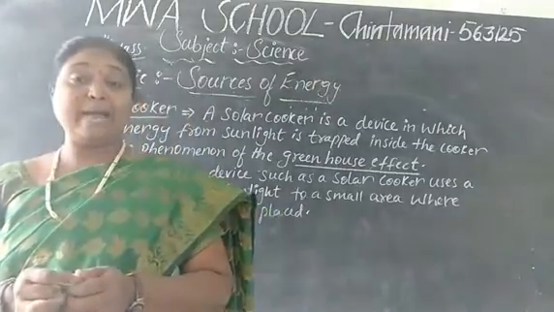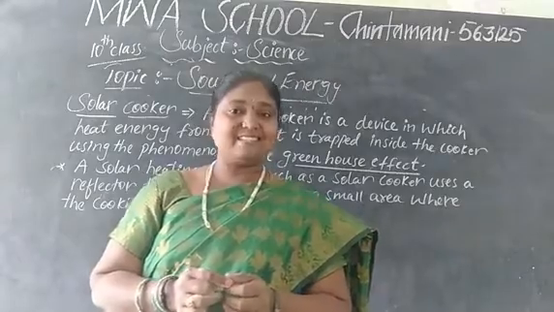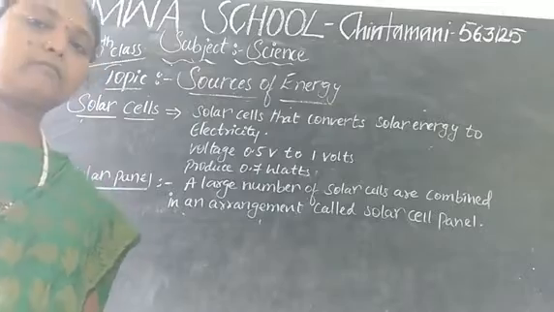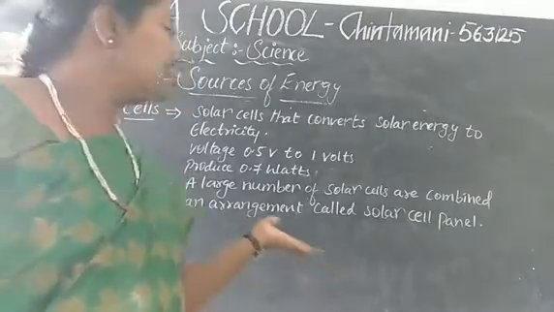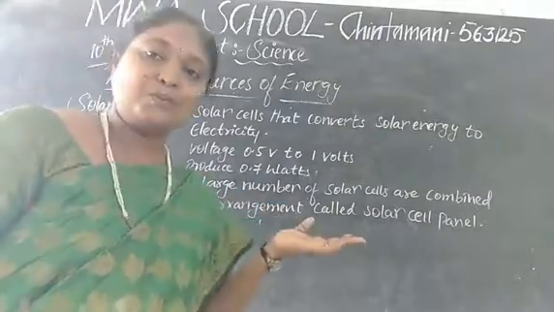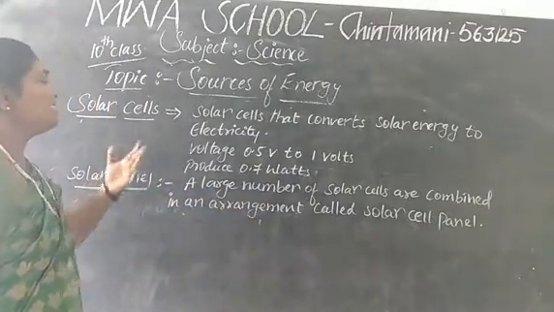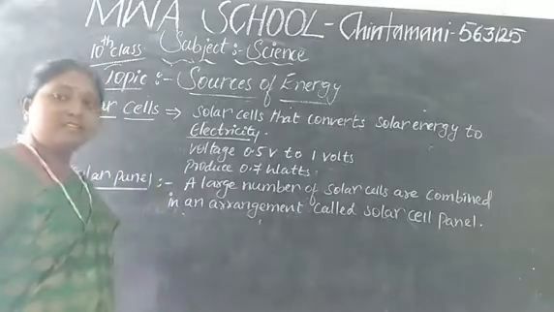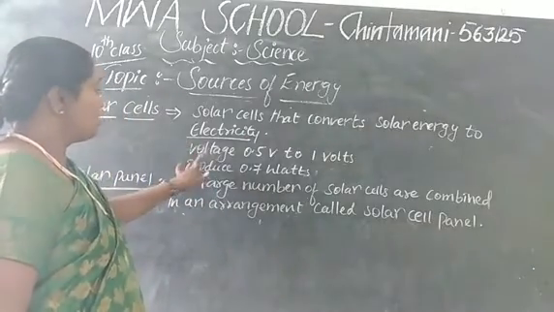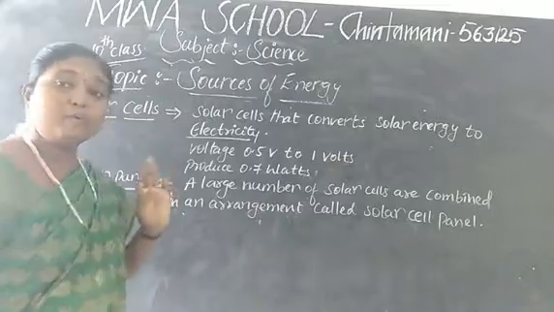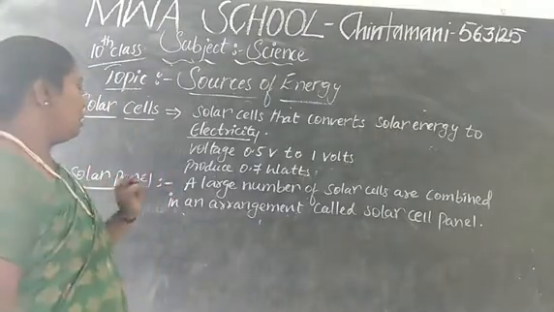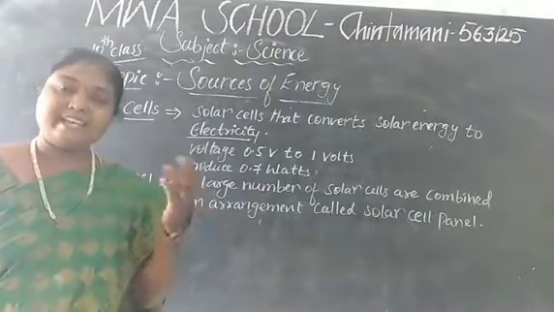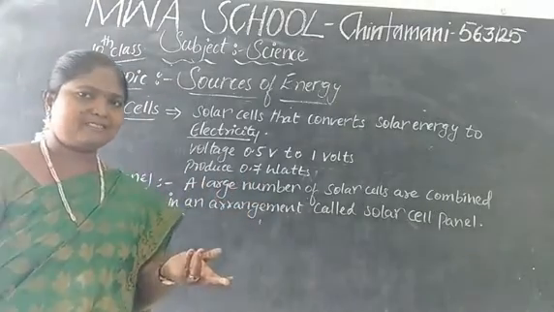Then what about the solar panels, solar cells also we are having. Let me see now. Now we can see what solar cells are. Solar cells convert solar energy to electrical energy. So what about the voltage? Voltage will be 0.5 volts to 1 volt. And also it is going to produce 0.7 watts of electricity. It's not less, is it?